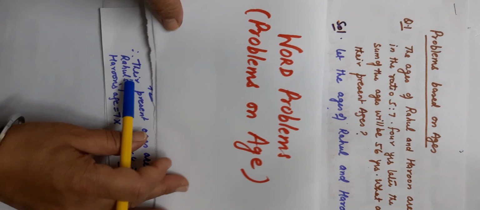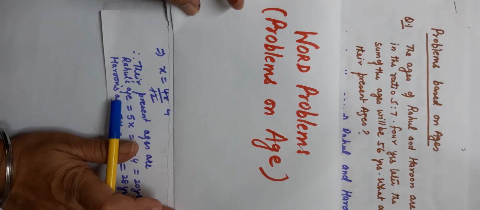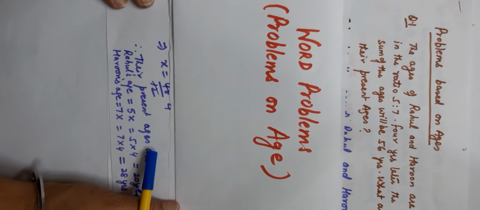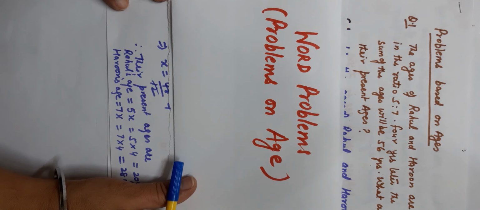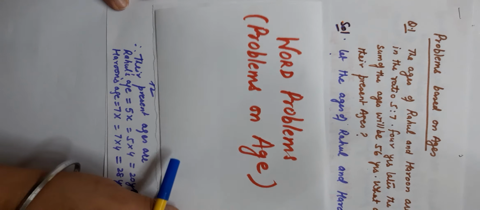Question number 1, taken from your NCERT book. The ages of Rahul and Haroon are in the ratio 5:7. 4 years later, the sum of their ages will be 56 years. What are their present ages?